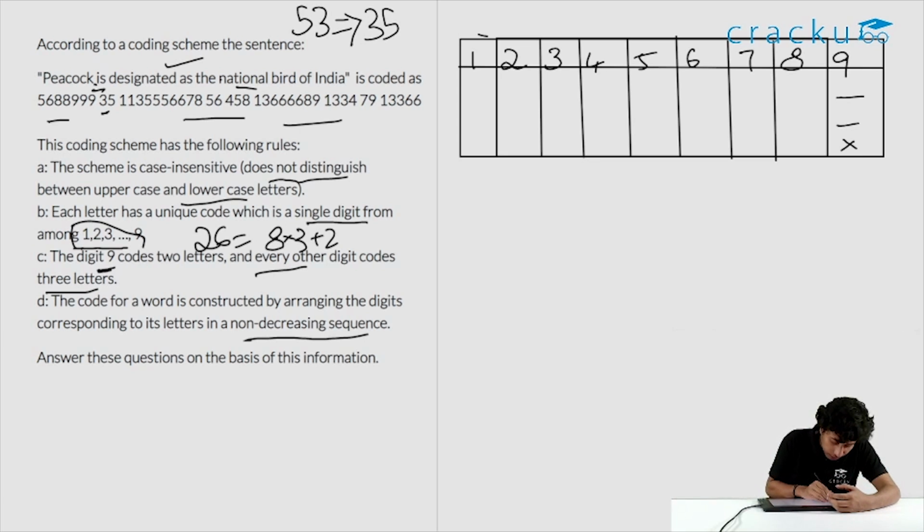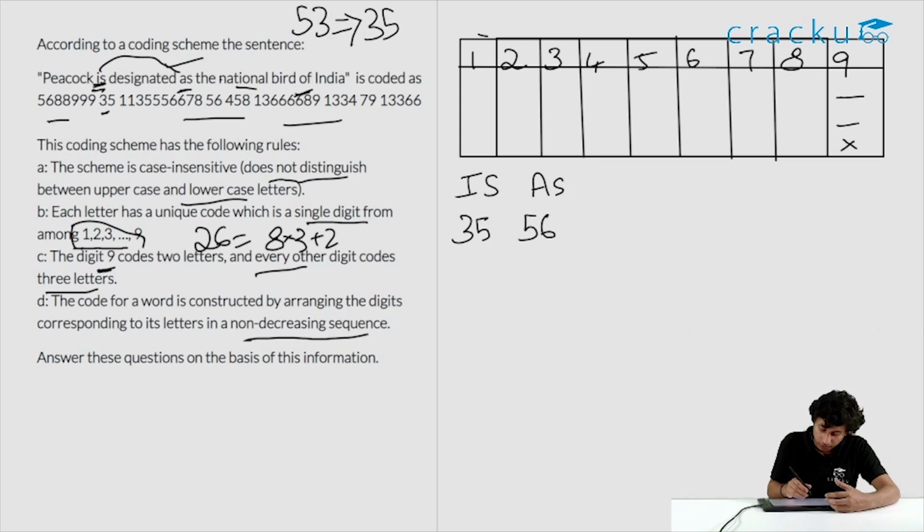The small words we have are 'is', 'as', and 'of'. Among these, we can see that 'is' and 'as' both have S in common. So let's write down 'is' and 'as'. 'Is' is coded as 3 5 while 'as' is coded as 5 6. Among both of these, we can observe that only 5 is common. S is common in the word and 5 is common in the code. So S has got to be 5. So we'll write down 5 as S.